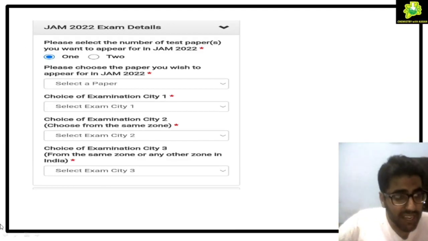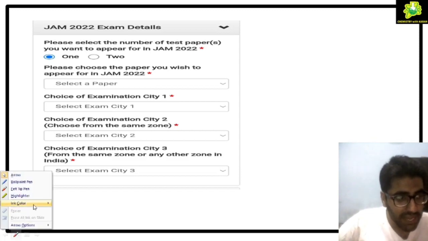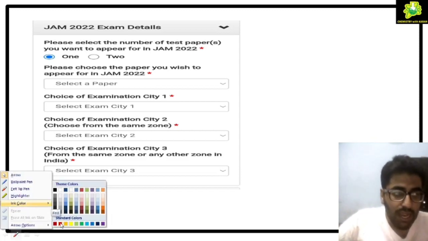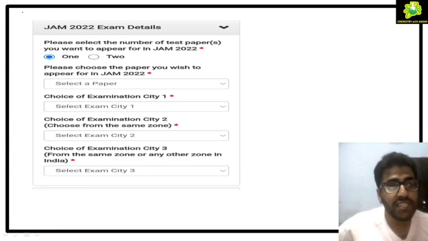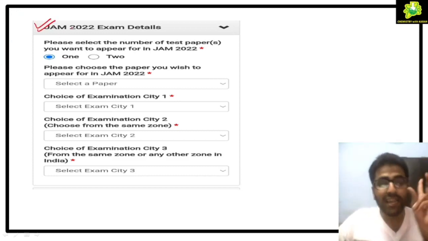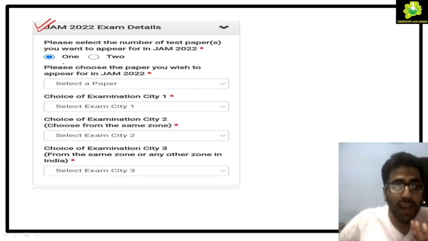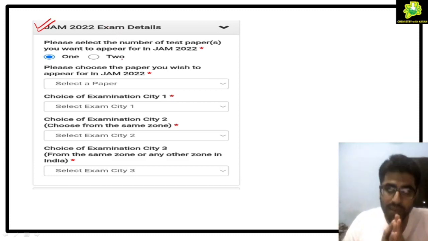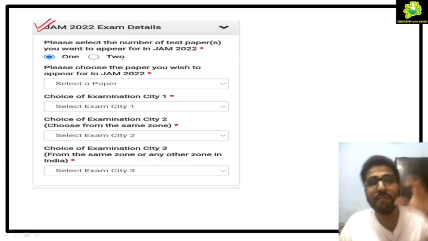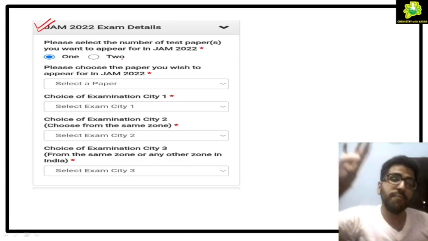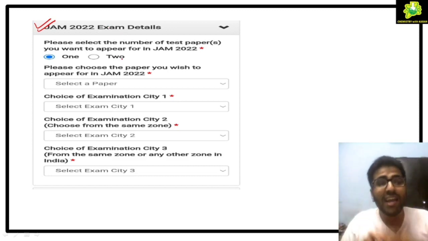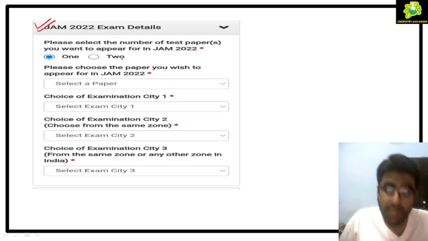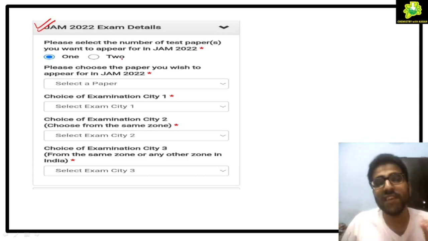When you finally submit all your details like email ID and everything, you will first get the option of JAM 2022 examination details. Like how many papers do you want to appear in, 1 or 2? You can appear for 2 papers with the condition that 1 paper should be in the morning shift and 1 paper in the evening shift. You can get these details from the information brochure of JAM 2022, which is available on the official website of JAM IIT Roorkee.